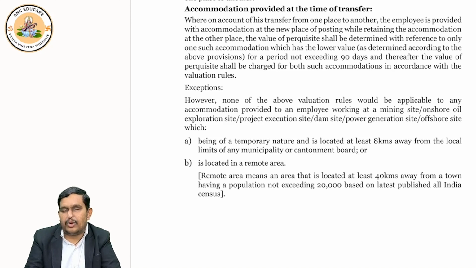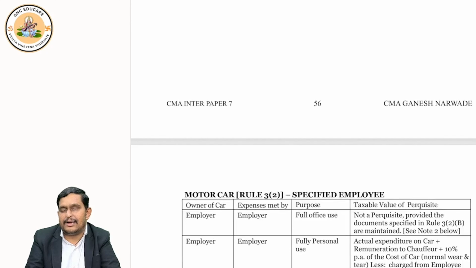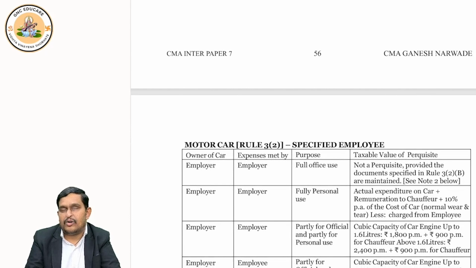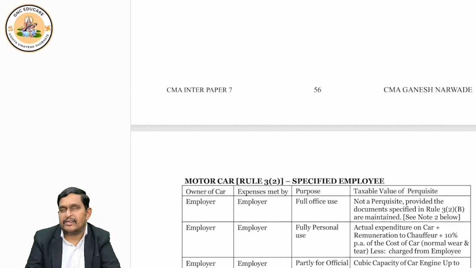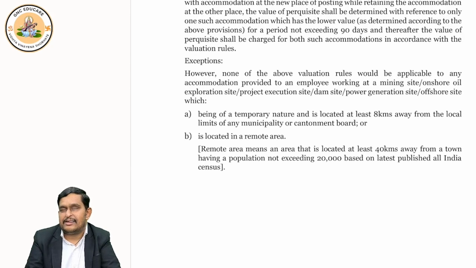But if the employee gets accommodation at a dam site, offshore oil establishment, or a mine, in those cases the employee will be given exemption, no need to pay the tax. No need to calculate the income, no need to calculate tax. But the condition is, it should be at least 8 kilometers away from the municipality, or it should be a rural area. Rural area means at least 40 kilometers away